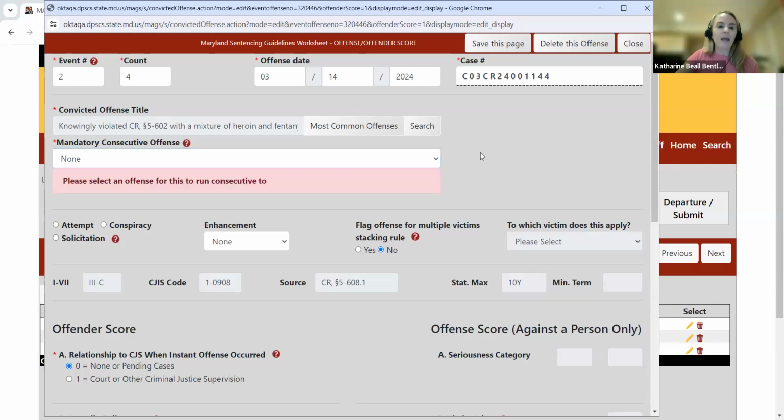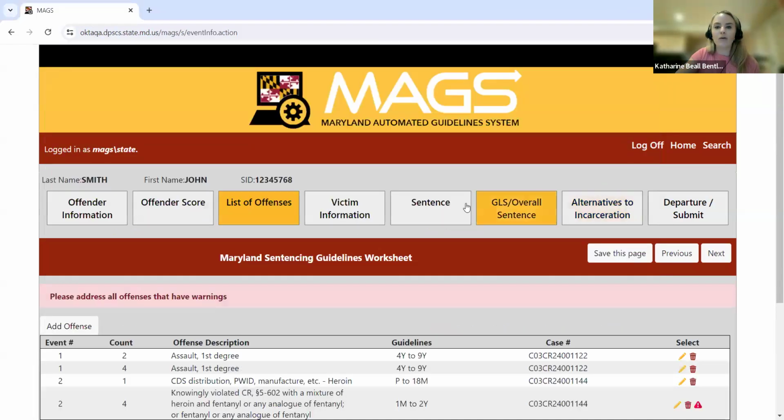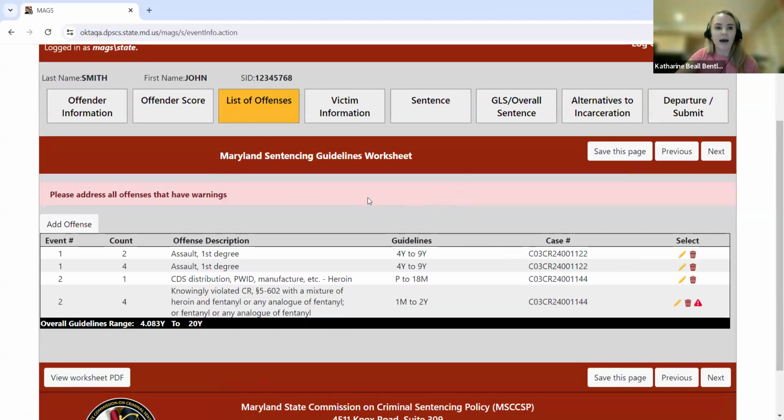Now, let's say maybe you have another offense that you need to add to this criminal event that this offense should be linked to. That gives you like a higher upper guidelines limit. You can go ahead and click Save this page and close out. And you can see once I do that, MAGS will continue to give you this little alert message until you satisfy and link it to another eligible offense.